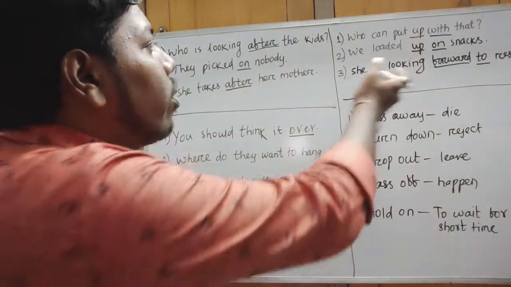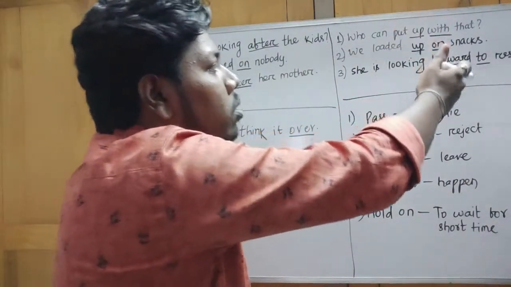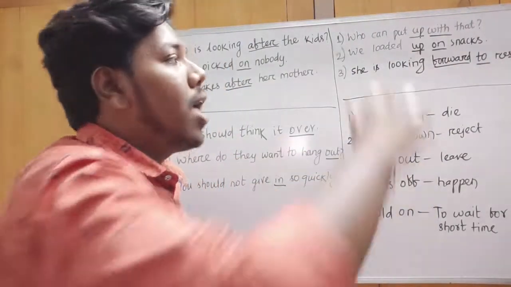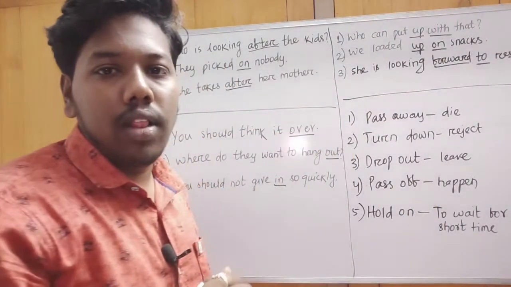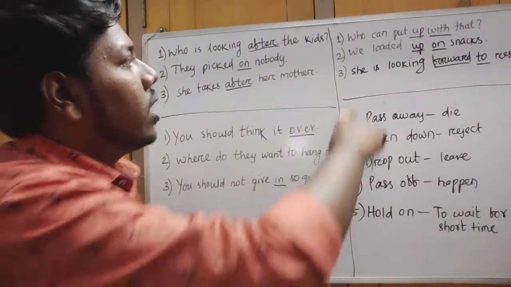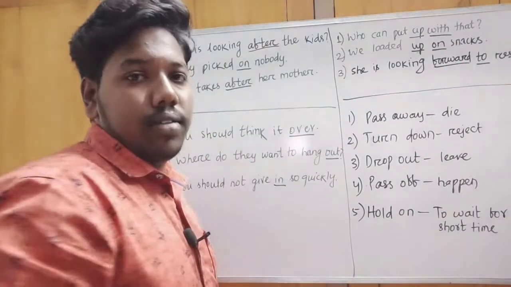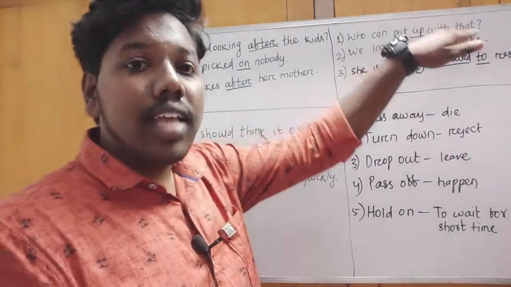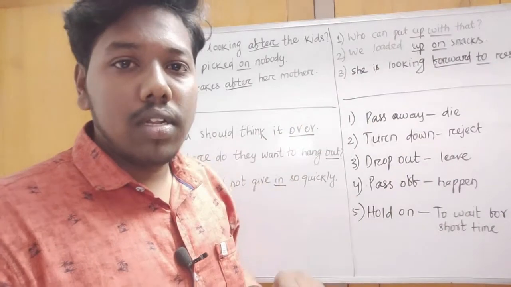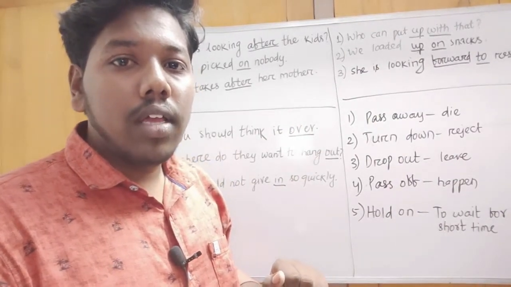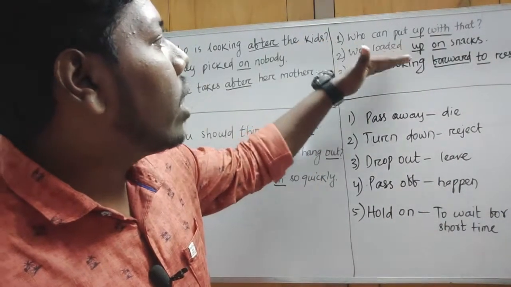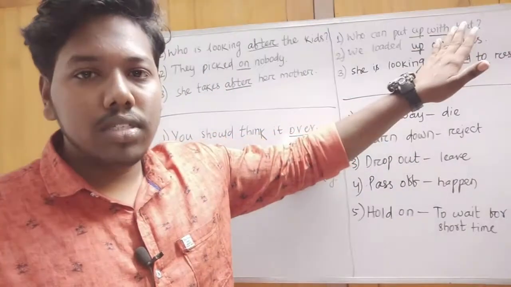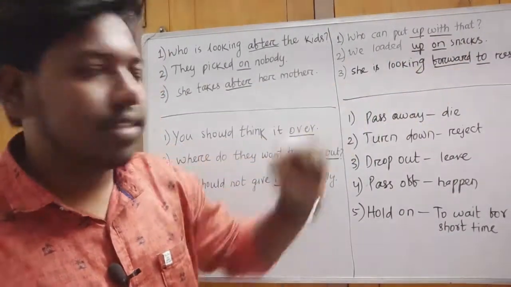Next is a mix of both, that is called verb plus particle plus preposition. Yeah, we can call it particle prepositional phrases. Understood? So here, who can put up with that? Up is a particle, with is a preposition. Understood? Okay. Next, we loaded up on snacks. So here, up is a particle, on is a preposition. So both are given in this example.